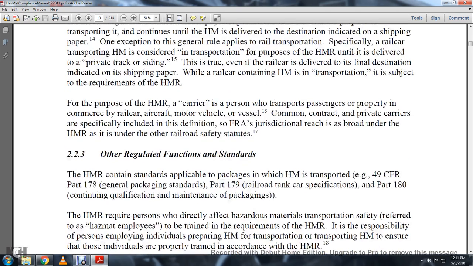For the purpose of the Hazmat Material Regulations, a carrier is a person who transports passengers or property in commerce by railway, aircraft, motor vehicle, or vessel. Common, contract, and private carriers are specifically included within the definition. The FRA jurisdictional reach is broader under the Hazmat Material Regulations than under the railroad statutes.